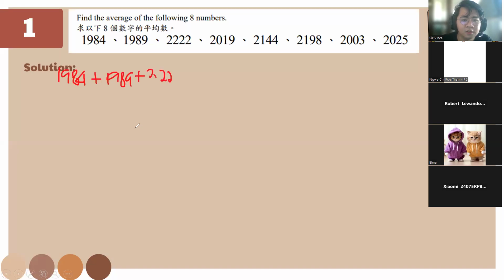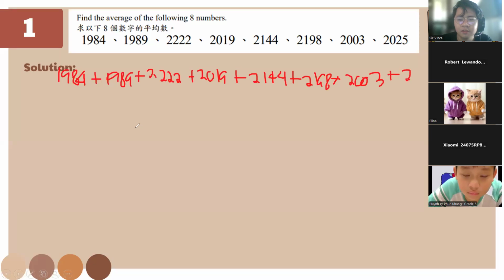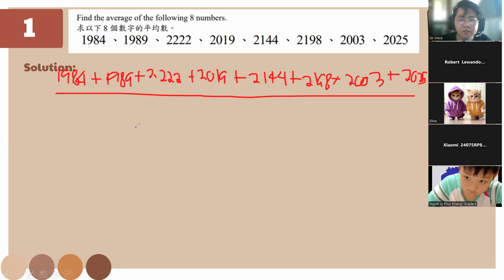So we have 2022 plus 2019 rather, plus 2144 plus 2198 plus 2003 and plus, wow, 2025, and they're all gonna be divided by what are they all gonna be divided by? Should be 8, right? Okay. 8. Okay, very good.